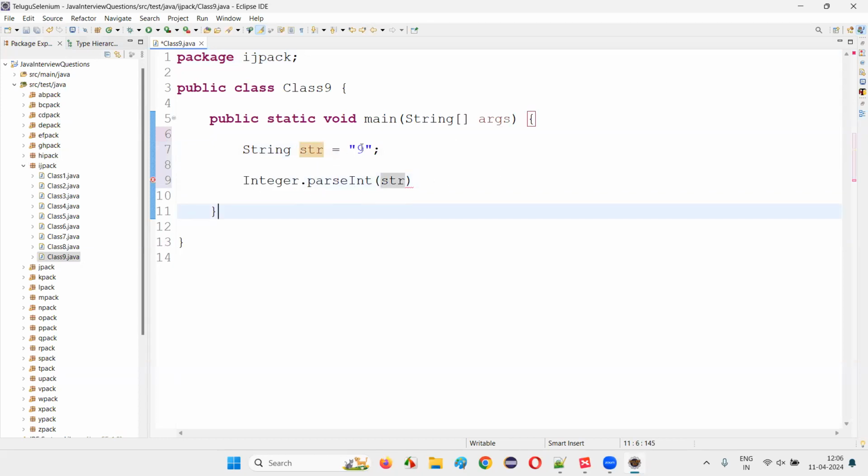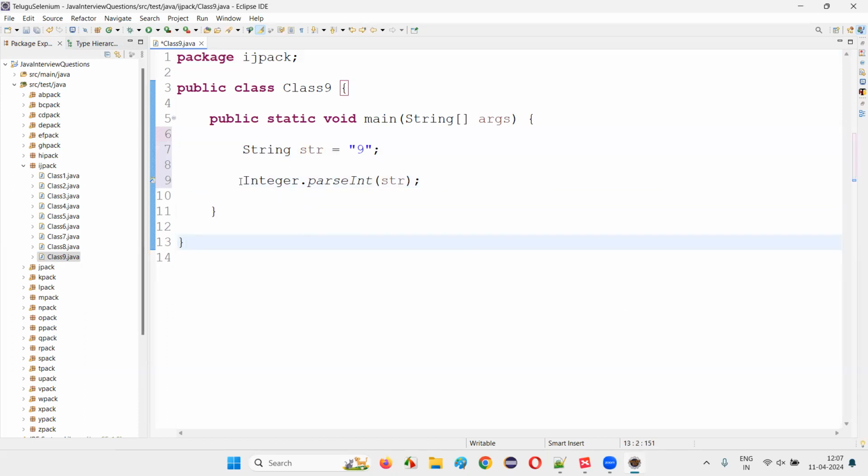Not only integer, if we have a decimal here, we can use Double.parseDouble of something like that. In any of this process, not only Integer.parseInt, Double.parseDouble, in different ways Boolean.parseBoolean, like that, many things will be there. If that string literal text can be converted to that appropriate type using Integer.parseInt or Double.parseDouble, etc. And if that is not possible to convert, then you are going to get the exception. But in this case, this string literal text is having the 9, which can be convertible to a number. There is a possibility. So put a semicolon here.